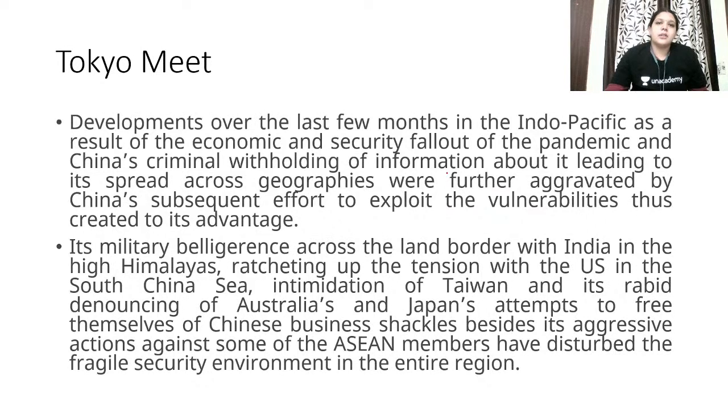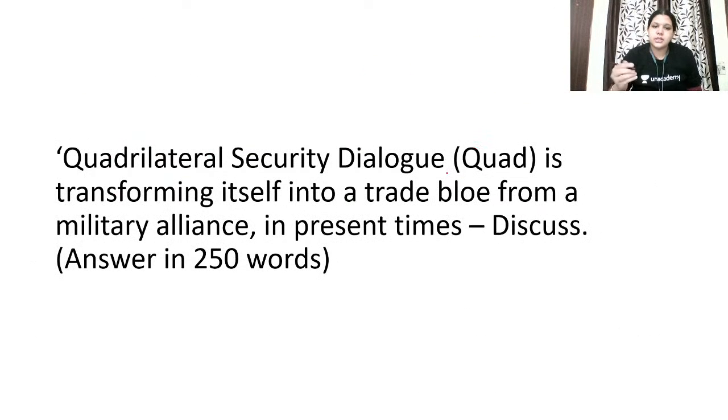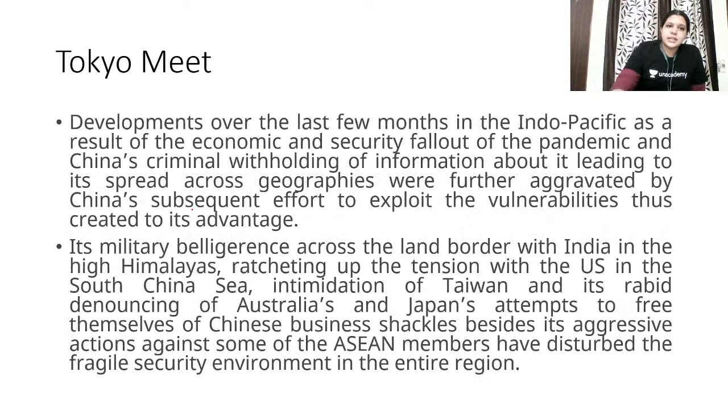But they are asking you to write about how it is transforming itself into a trade bloc from a military alliance. Why? For that, the reason is the recent Tokyo meet. In this recent Tokyo meet, what happened? The developments over the last few months in the Indo-Pacific, as a result of the economic and security fallout of the pandemic and China's criminal withholding of information about it, leading to its spread across geographies.